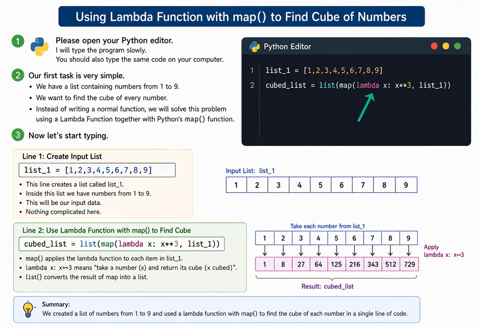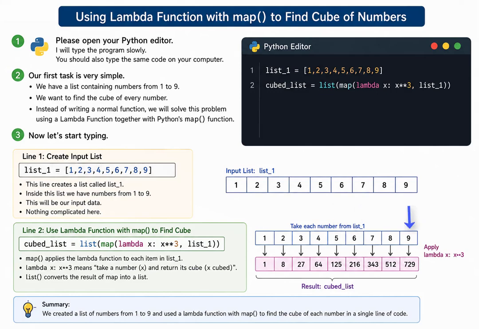Initially, x becomes 1. Then Python calculates 1 cube. Next, x becomes 2. Python calculates 2 cube. Then x becomes 3. Python calculates 3 cube. This process continues automatically until the last element of the list. So let us imagine what happens internally. Python takes the first number, 1 becomes 1 cube. Next it takes 2, 2 becomes 8. Then 3 becomes 27. Then 4 becomes 64. The same process repeats until 9 becomes 729.